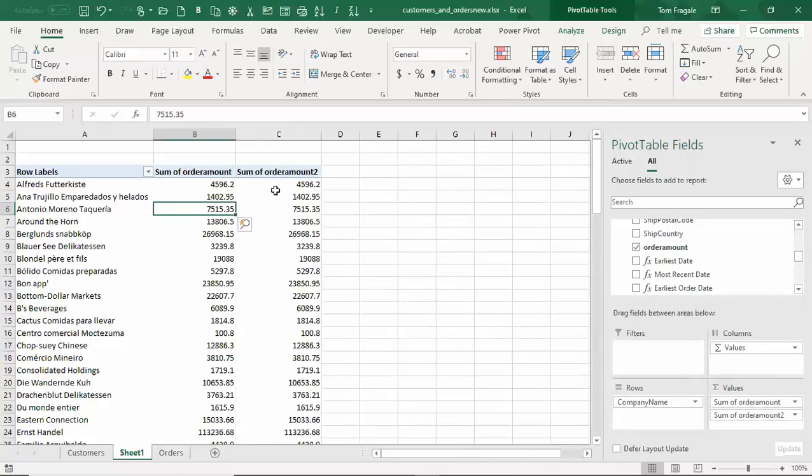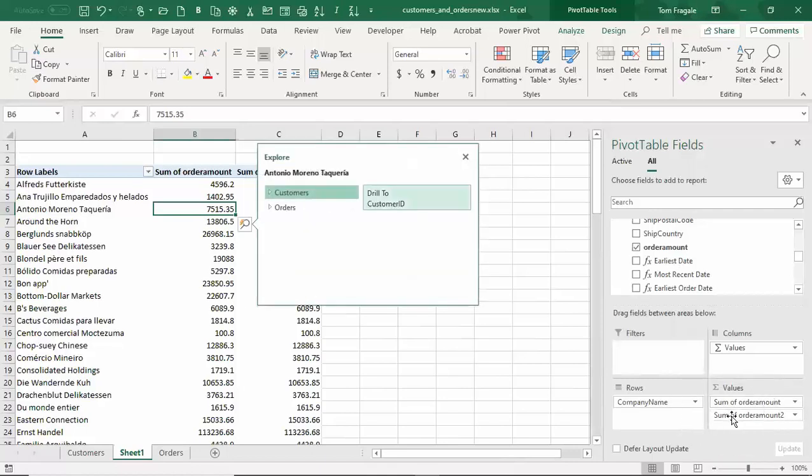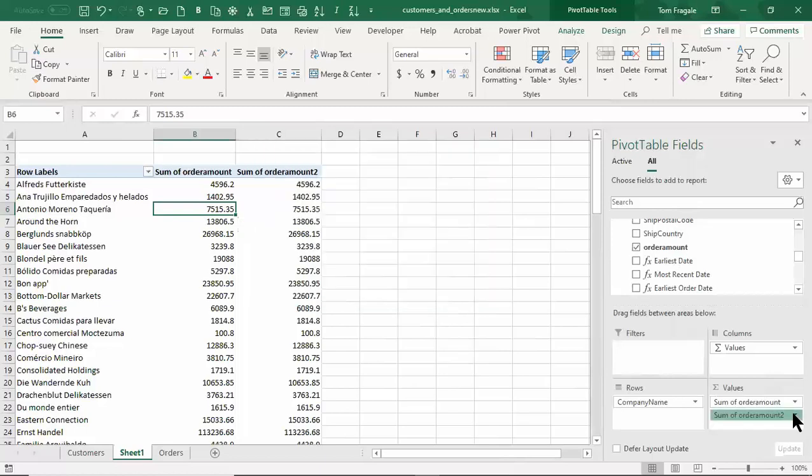Now I have two sums. Well, I don't need two sums. That will be redundant. Plus it'd be repetitious. So I'd like to change that. So look where I am. I'm going to click on the second sum over here. See the second sum? I'm going to click there.